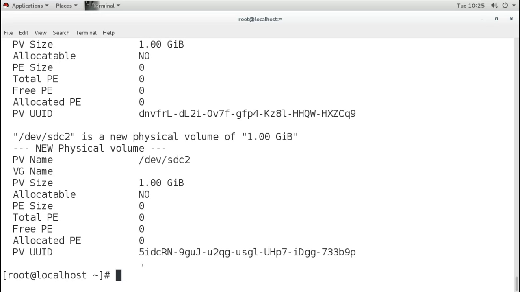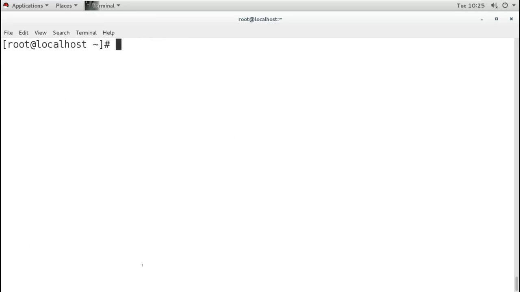So for creating the volume group, we have a command vgcreate, that means volume group create. And then we will mention the PVs which we have. Remember, we cannot mention a normal partition here.